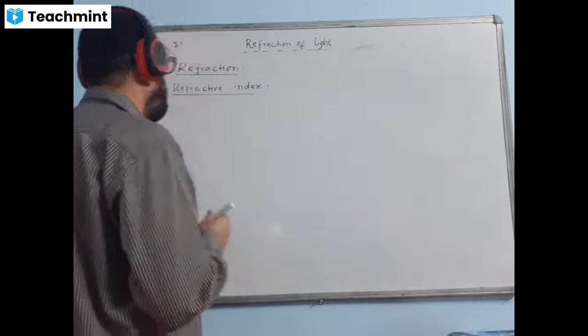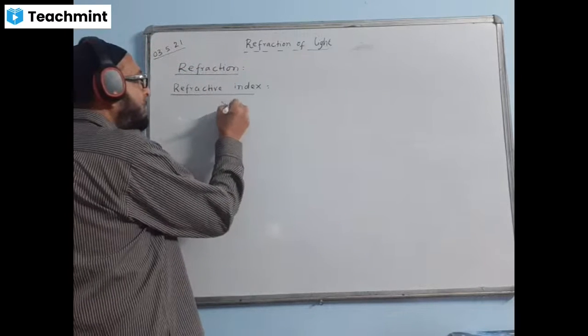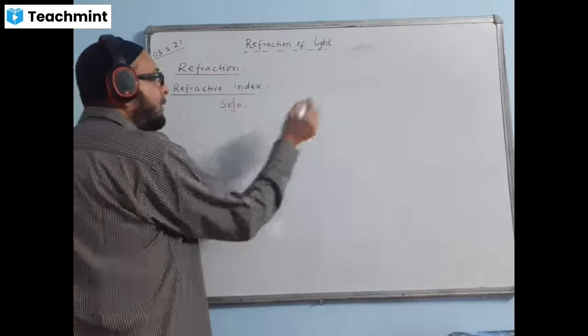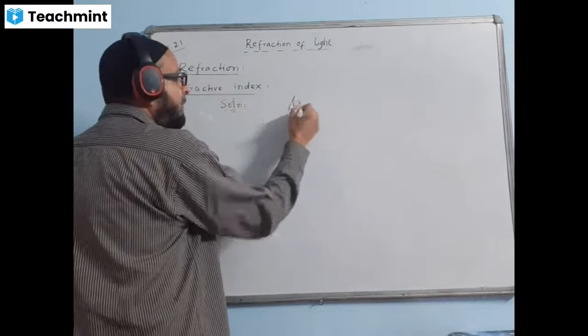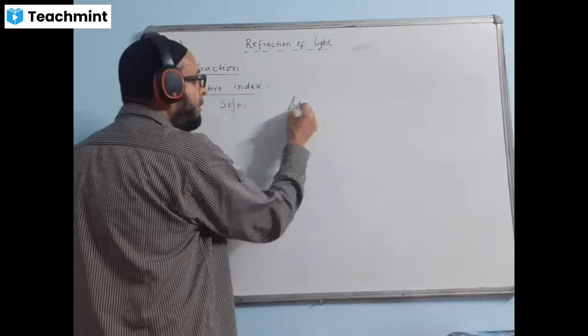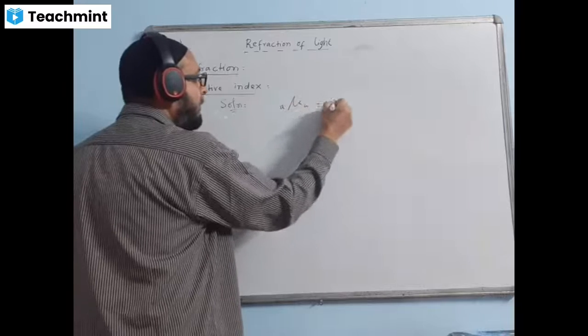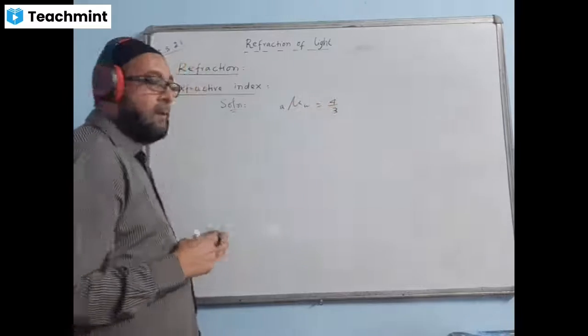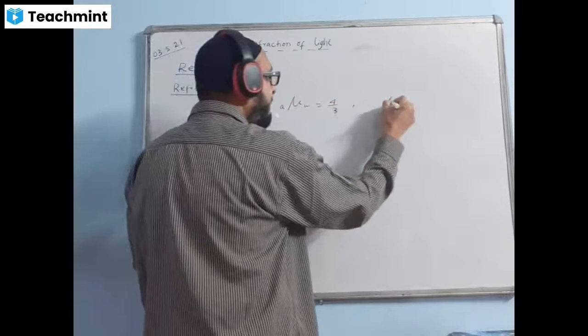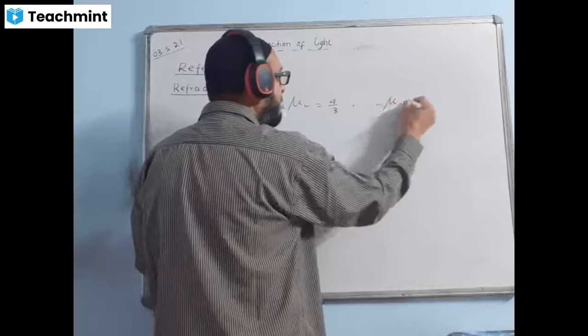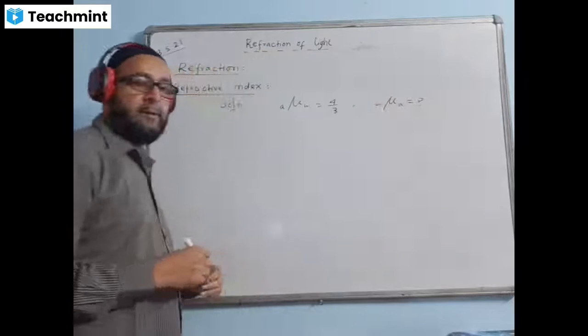That is the question. So let us find the solution. In the question, the refractive index of water with respect to air is given as 4 by 3, but we have to find the refractive index of air with respect to water. This is the question mark; this only we have to find.